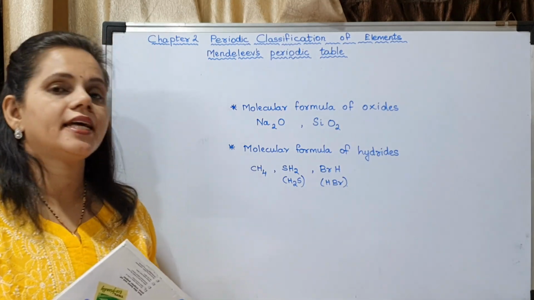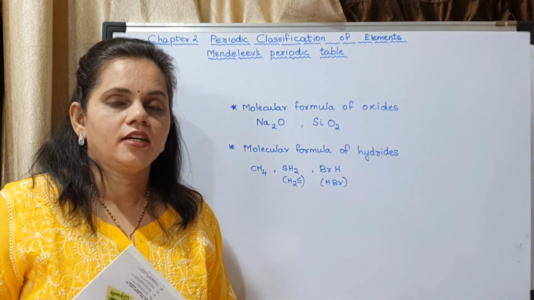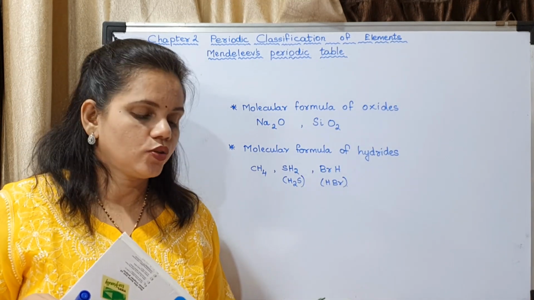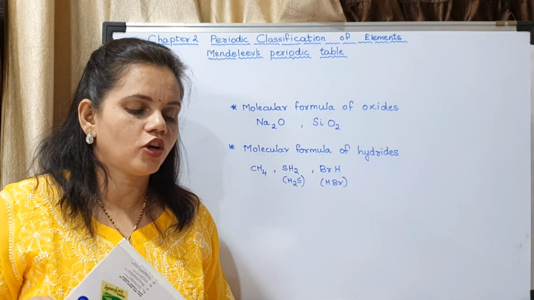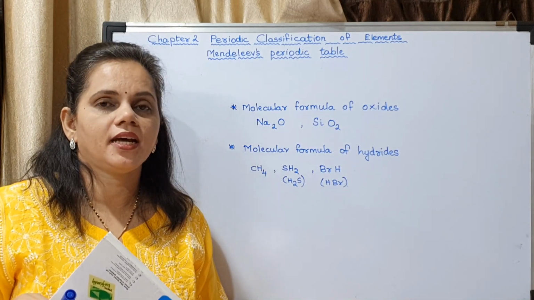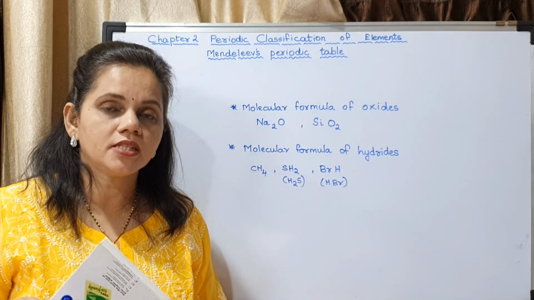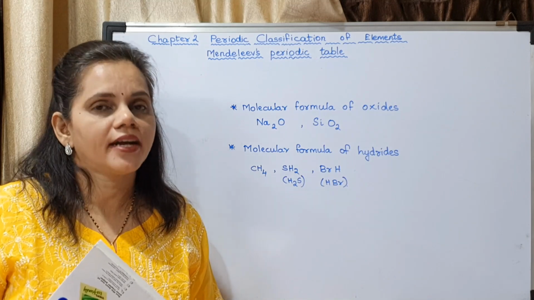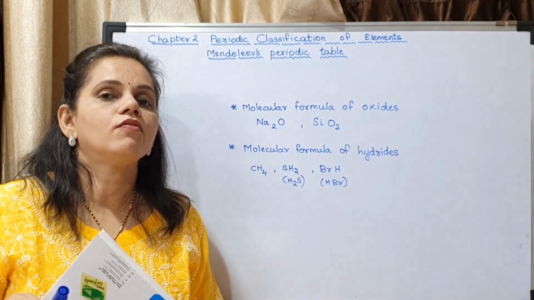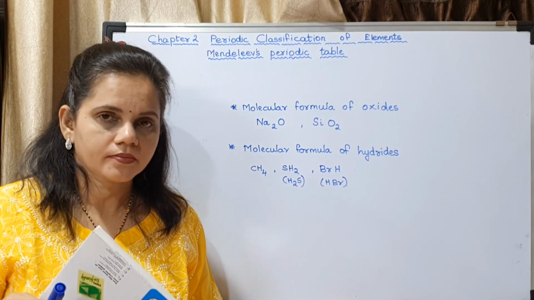The next is Si. You may see Si is in group 4. So for Si group 4, what is the general formula? It is RO2. So the formula is SiO2. Hope you have understood. These are the two examples. So what you have to do? You have to find out which group the element is in and see what the general formula is, and you have to just substitute.